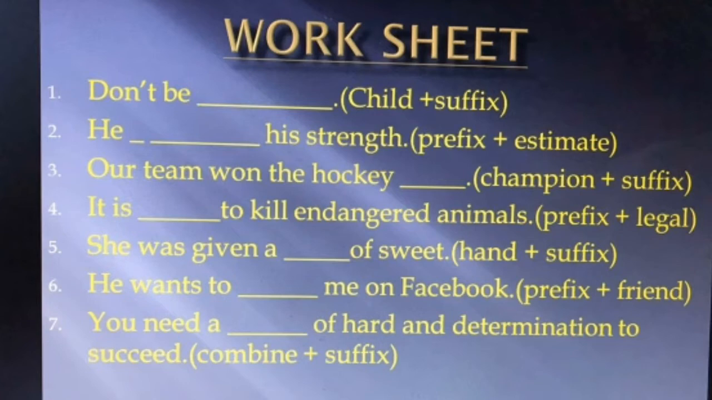See, prefix is asked. Here we have a choice for two types of prefixes. So two prefixes can be added to the estimate, still we get meaning. He overestimates his strength. Otherwise, he underestimates his strength. Under is a prefix, over is also a prefix. In the third one, our on the hockey dash, champion plus suffix, championship.